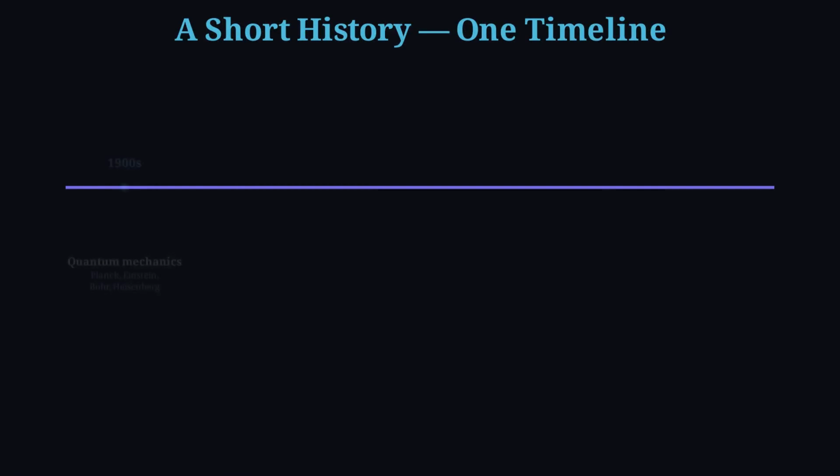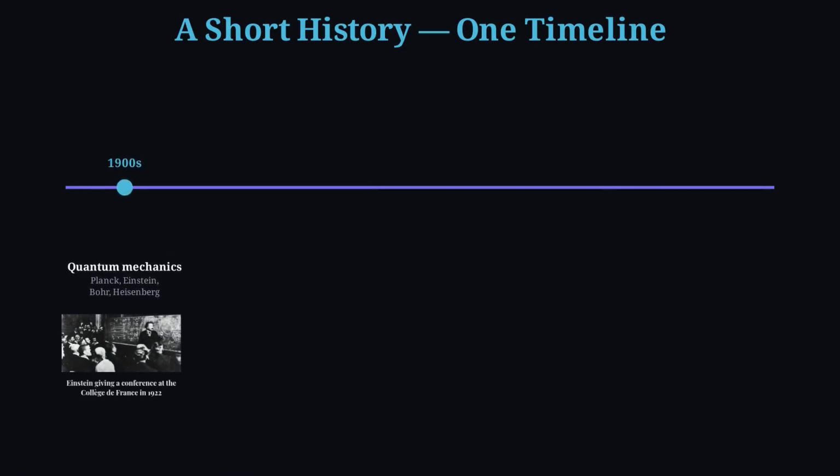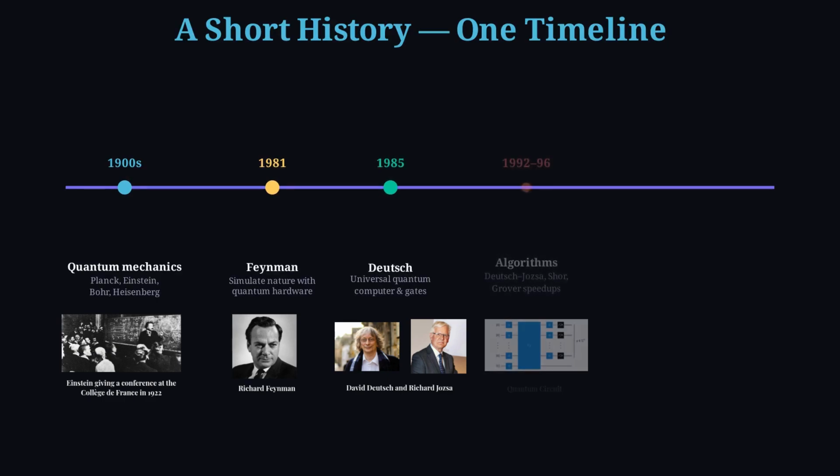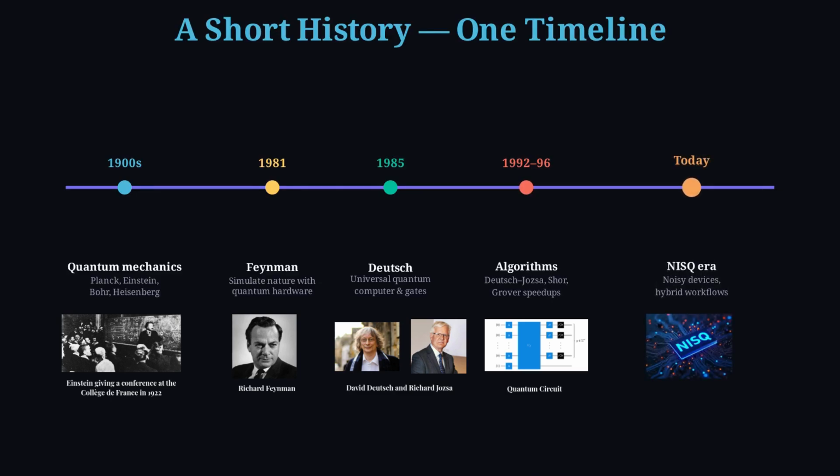Planck, Einstein, Bohr, Heisenberg. In 1981, Feynman argues that classical machines cannot efficiently simulate quantum nature, so we should build quantum hardware. In 1985, Deutsch formalizes a universal quantum computer. Across the early to mid-1990s, Deutsch, Jozsa, Shor, and Grover show algorithmic advantage, and today we live in the NISQ era. Noisy devices and hybrid workflows. Physics ideas became a formal machine, then algorithms with real stakes.